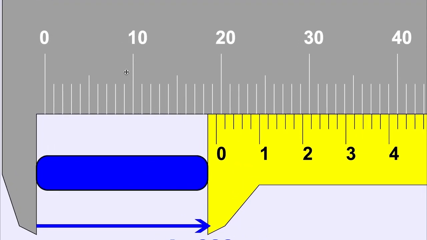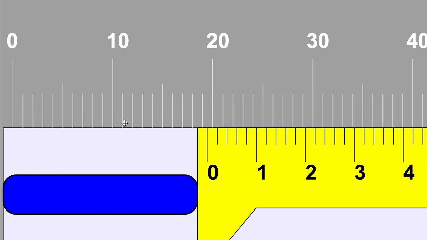The reading the main scale shows: we're going to read just beside the 0 of the vernier scale. This is the marking just to the left of 0, and we're not going to go over the 0, we're going to stay behind the 0. So this is 10, 11, 12, 13, 14, 15, 16, 17, 18, 19. So 19 millimeters is the main scale reading.